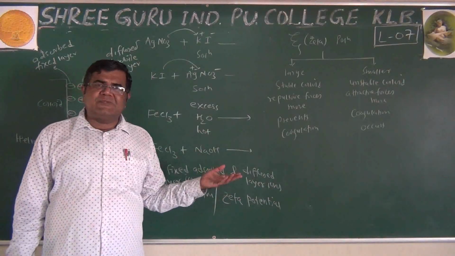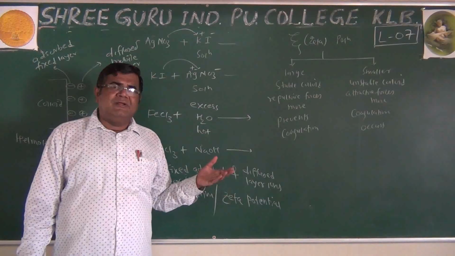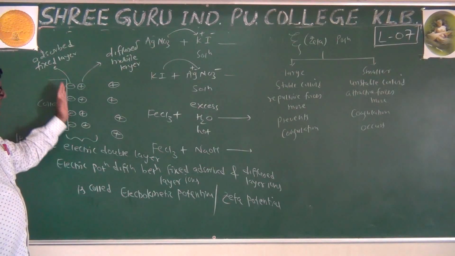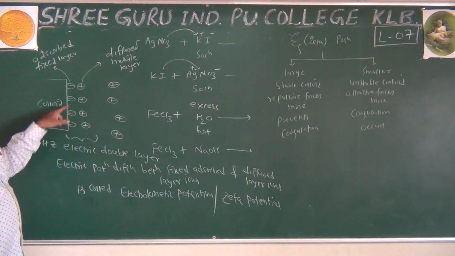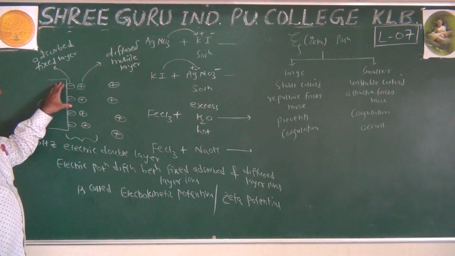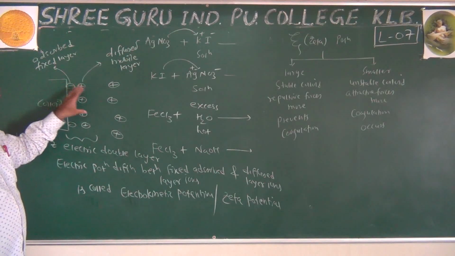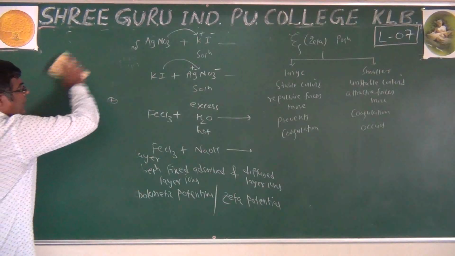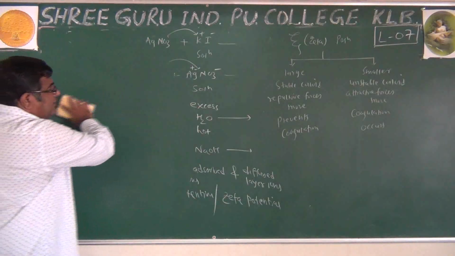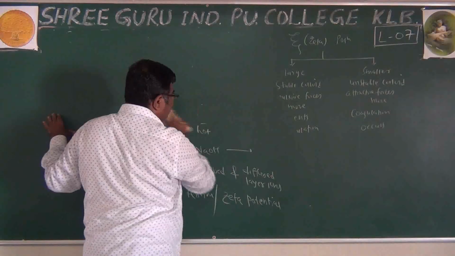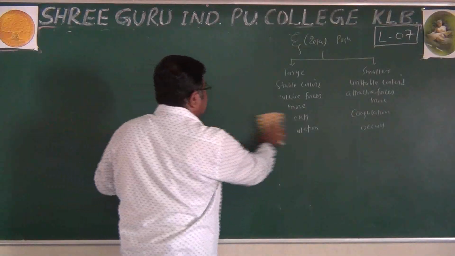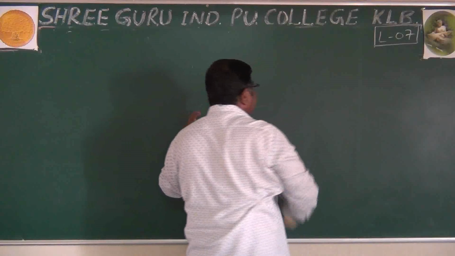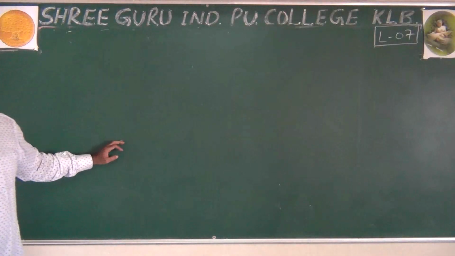And all this description, you just read once, everything will be clear, nothing difficult in it. But as this is an adsorbed ion and it gives charge to the colloid, some colloids are positively charged colloids and some are negatively charged colloids. Now which colloids are positively charged and which are negatively charged, we have to make one table here and try to understand exactly the examples of this. Just read once, you will understand. This is not a very difficult concept.